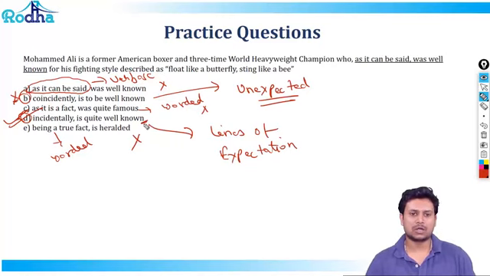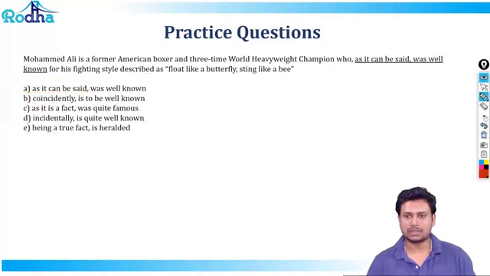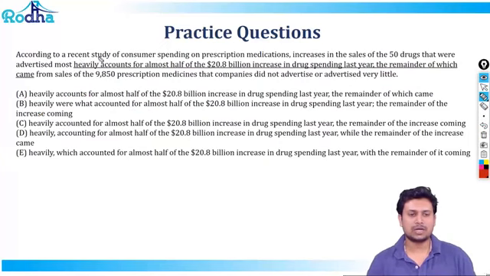I hope this concept was clear to you. Let's move on to the next one. Now it says that according to a recent study of consumer spending on prescription medications, increases in the sales of 50 drugs that were advertised most heavily. So drugs that were advertised, right? So it has to be in past tense.